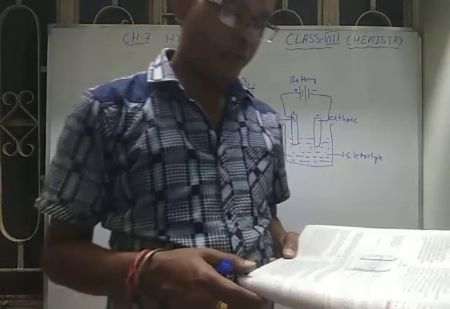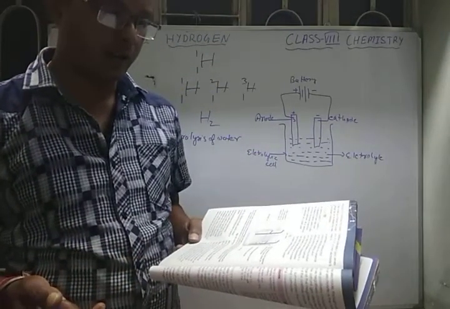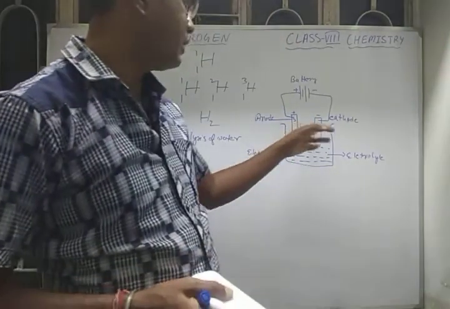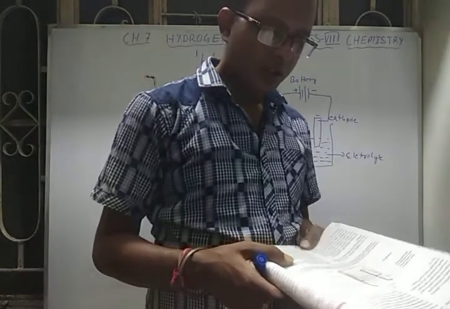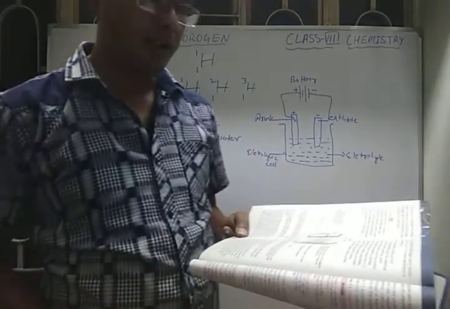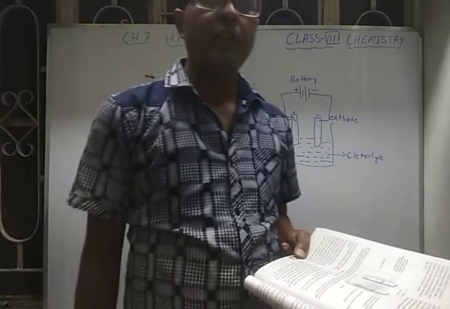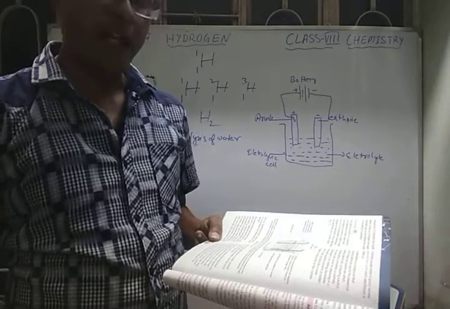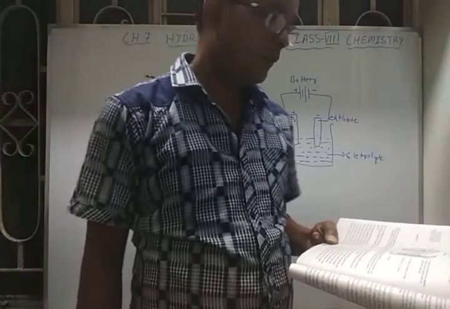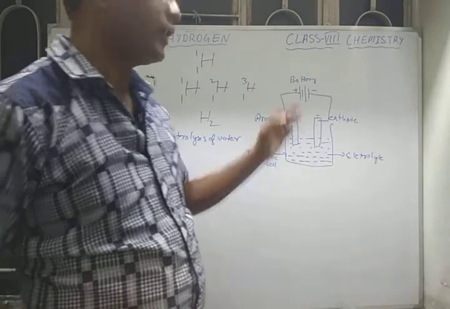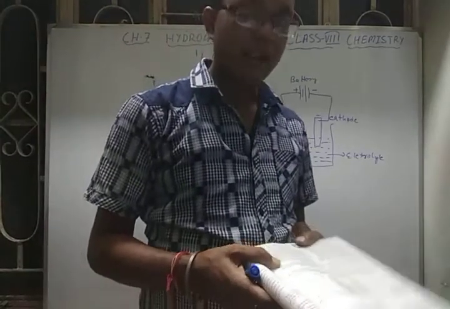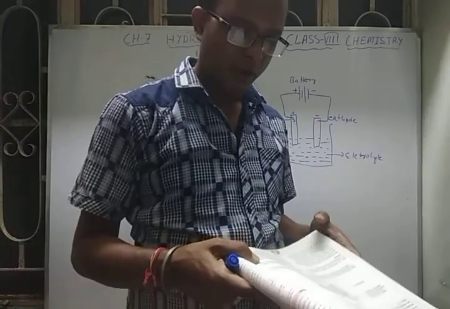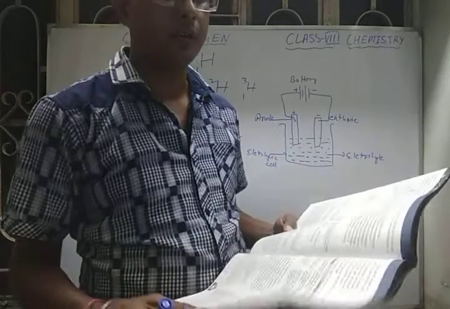And we have to take two electrodes. The conducting rods that allow electricity to pass through them are called electrodes. So these are the two electrodes. They are usually made of inert, unreactive substances. Electrodes are always of two types, anode and cathode. The electrode connected to the positive terminal of the battery acts as the anode, and the electrode connected to the negative terminal of the battery is called the cathode. Okay, so this is the anode and the cathode.